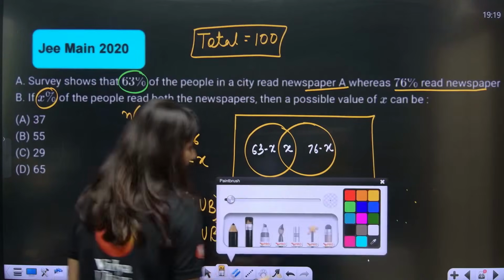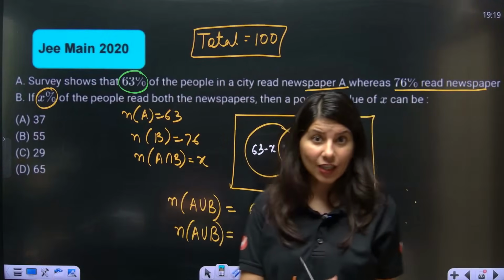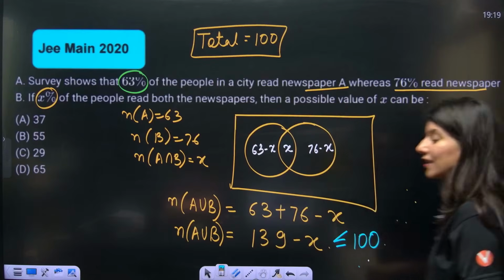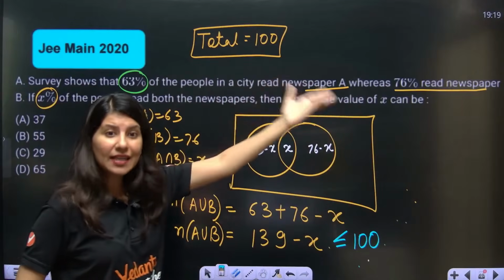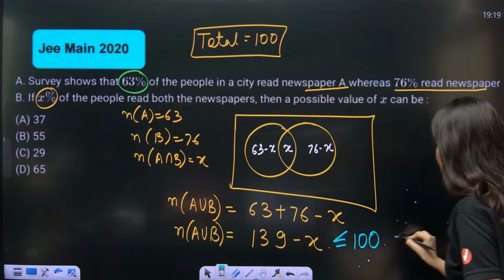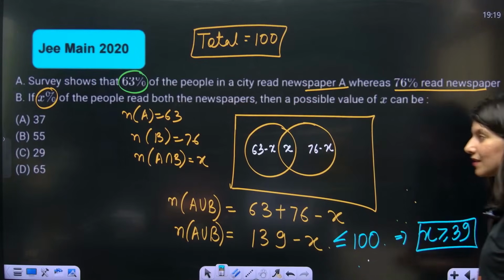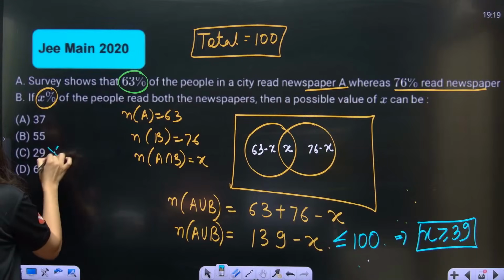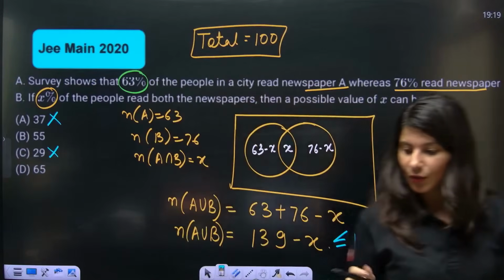Now obviously, A union B, the overall people reading either newspaper A or newspaper B, should be less than or equal to 100. Yes or no? Obviously, total people in the city are 100 because we are talking about the percentage. So clearly, this implies that X should be greater than or equal to 39. That is the very first thing. X should be greater than or equal to 39, which means options A and C are incorrect. Yes or no?